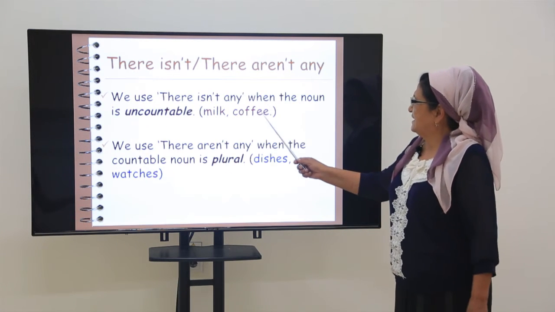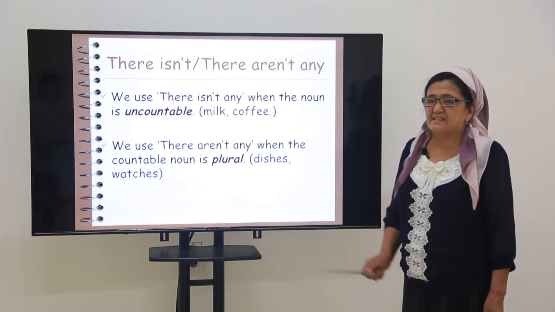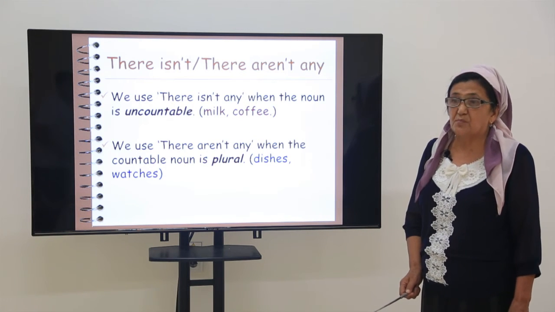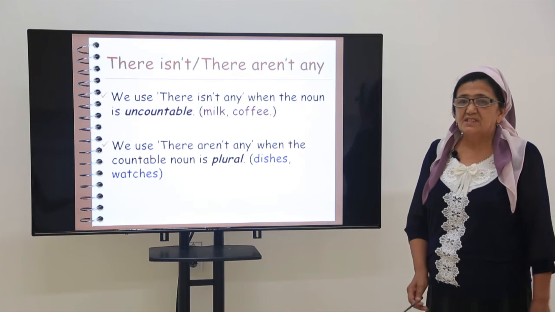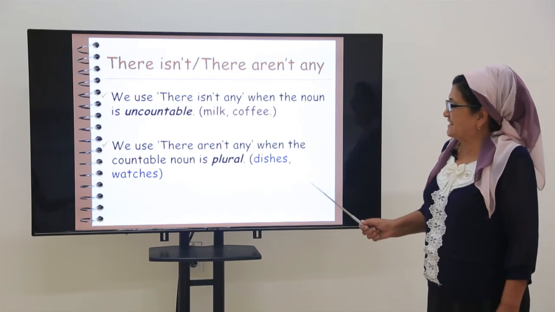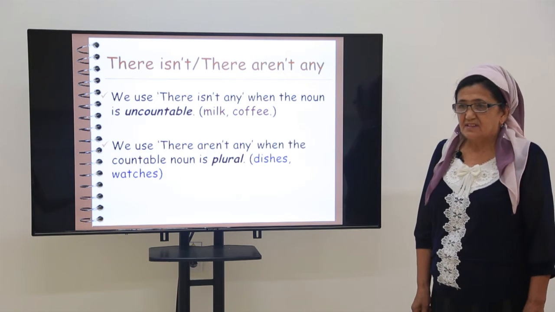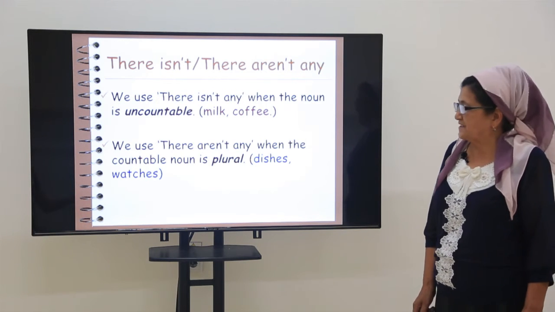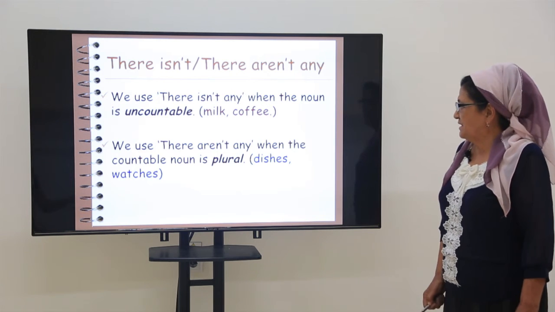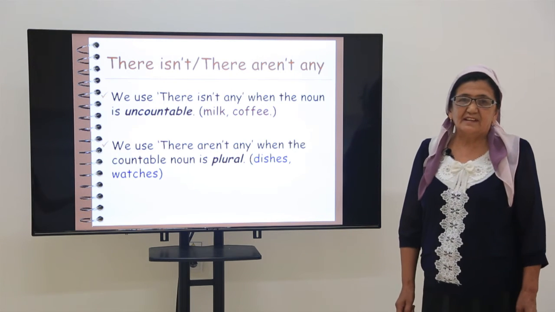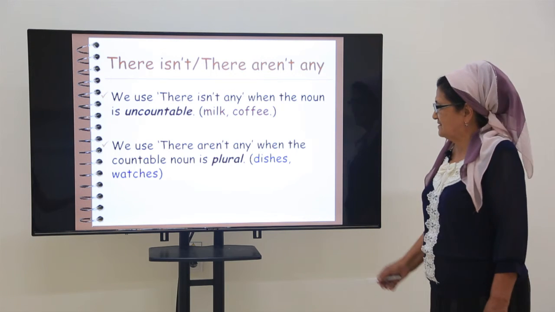We use there isn't any when the noun is uncountable. We said there isn't any milk in the bottle. There is no water. There is no milk in the bottle. If it says there is no, we shouldn't put the negation not. We use there aren't any when the countable noun is plural. There are not any dishes in the refrigerator.